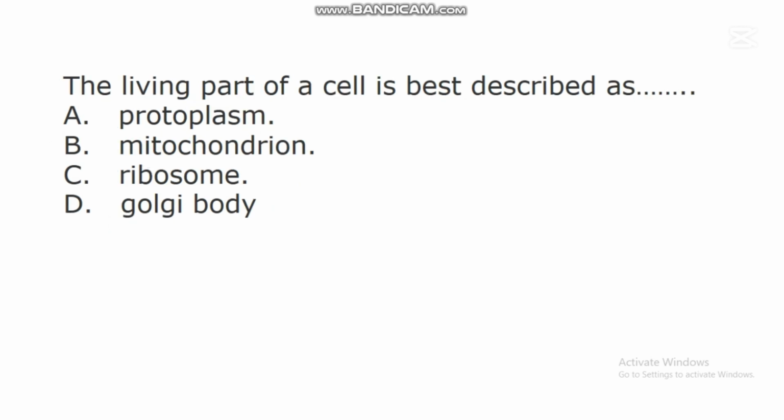The next question says, the living parts of a cell is best described as dash. A. Protoplasm. B. Mitochondrion. C. Ribosome. D. Golgi body. In this question, the correct answer is A. Protoplasm. Protoplasm is the living part of a cell.